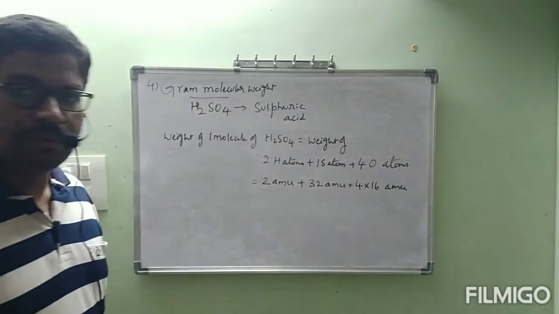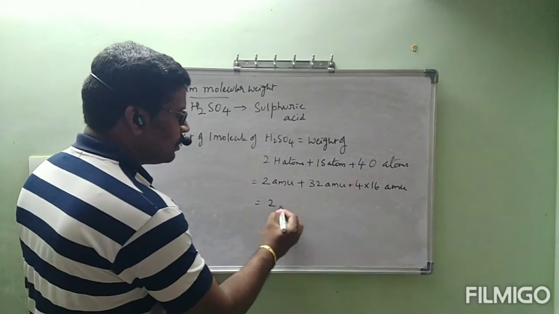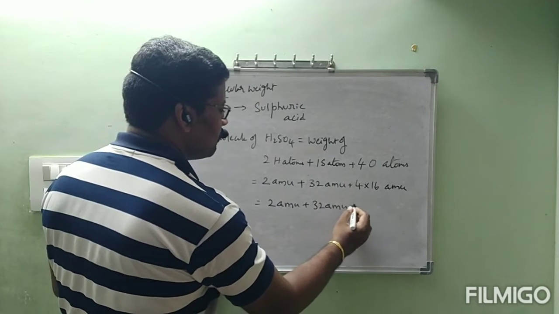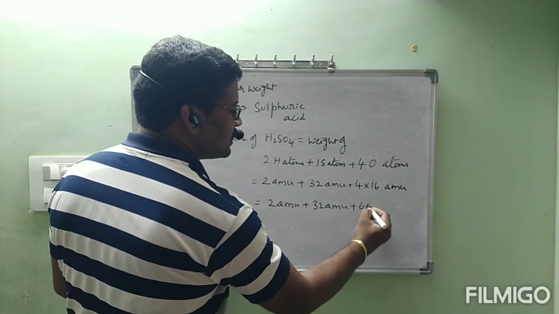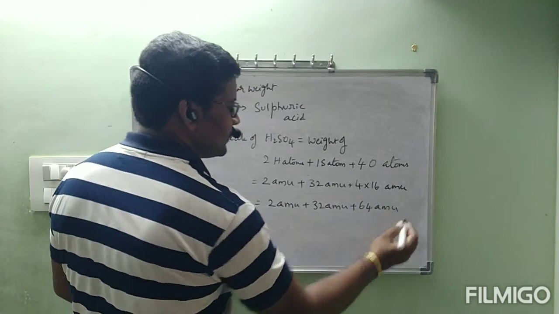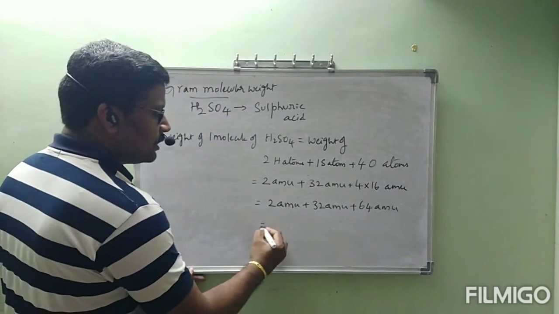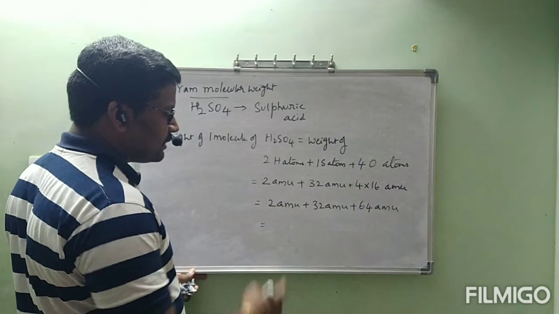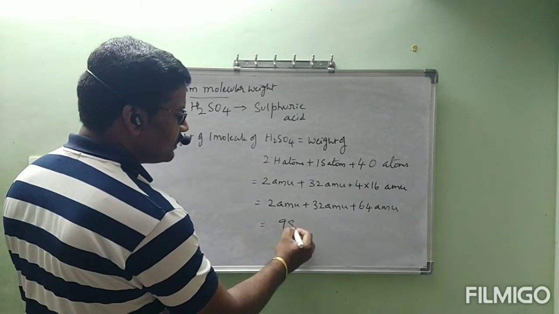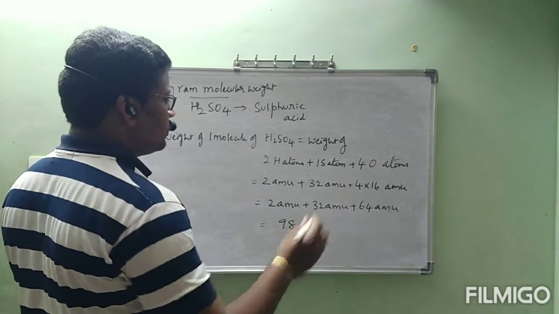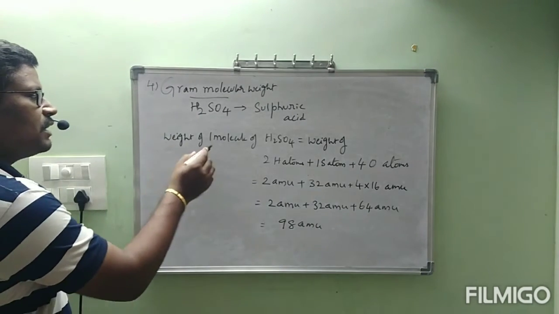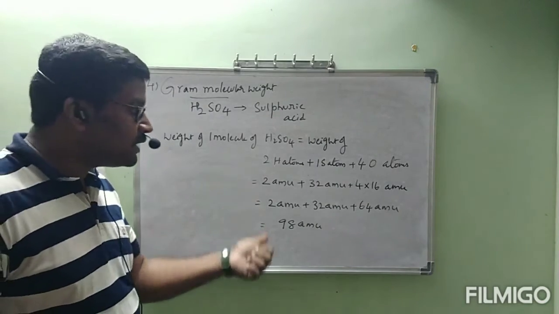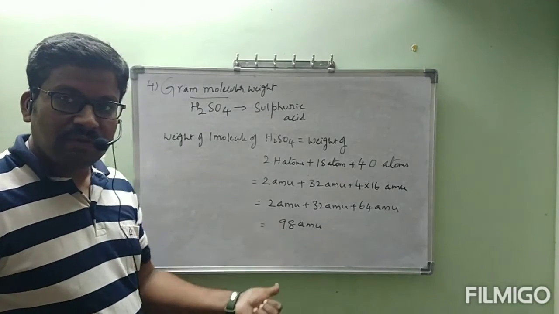4 into 16 AMU. This is equal to 2 AMU plus 32 AMU plus 4 16ths, 64 AMU, which is equal to 64 plus 32, 96. 96 plus 2, 98. 98 AMU is the weight of one molecule of H2SO4. That is not our gram molecular weight. This is molecular weight only. In this way we found molecular weight.